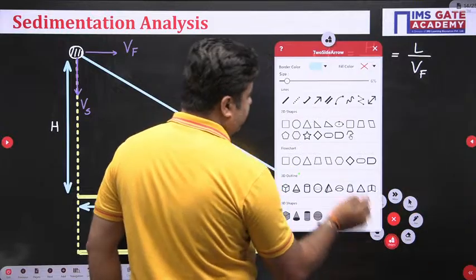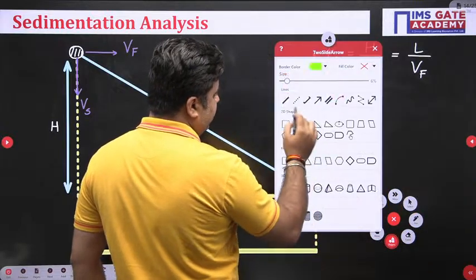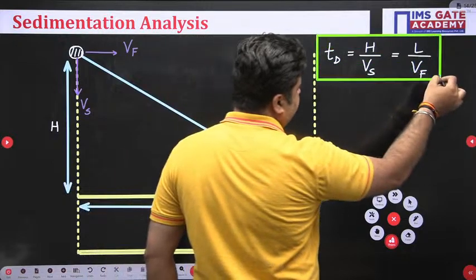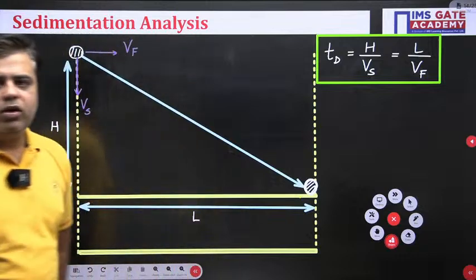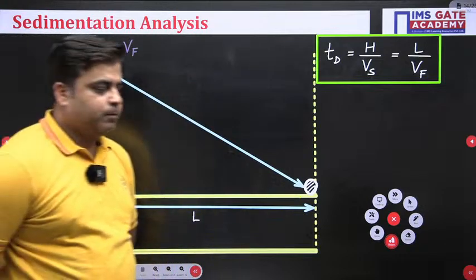Very, very important relation. Detention time is equal to h upon Vs, which is also equal to L upon Vf.